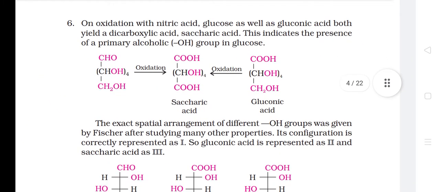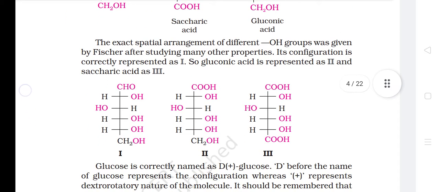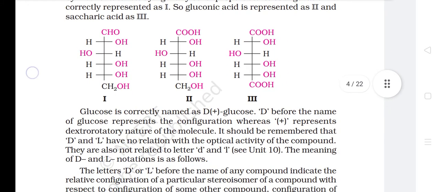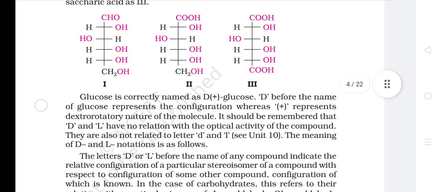6. On oxidation with nitric acid, glucose as well as gluconic acid both yield a dicarboxylic acid, saccharic acid. This indicates the presence of a primary alcohol OH group in glucose. The exact spatial arrangement of different OH groups was given by Fischer after studying many other properties. Its configuration is correctly represented as 1, so gluconic acid is represented as 2 and saccharic acid as 3. You can see the figure.